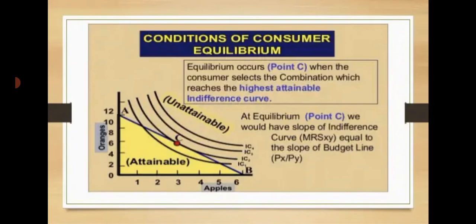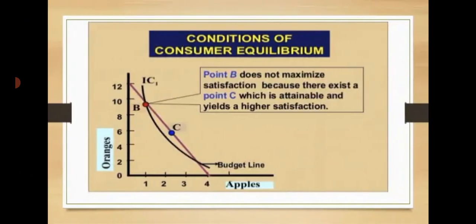Why? Because of the rate at which the consumer is willing to substitute good X for Y. At point C, the consumer is willing to sacrifice 3 units of good Y for 1 unit of good X. Look at the figure. Point B does not maximize satisfaction because there exists a point C which is attainable and yields a higher satisfaction to the consumer.